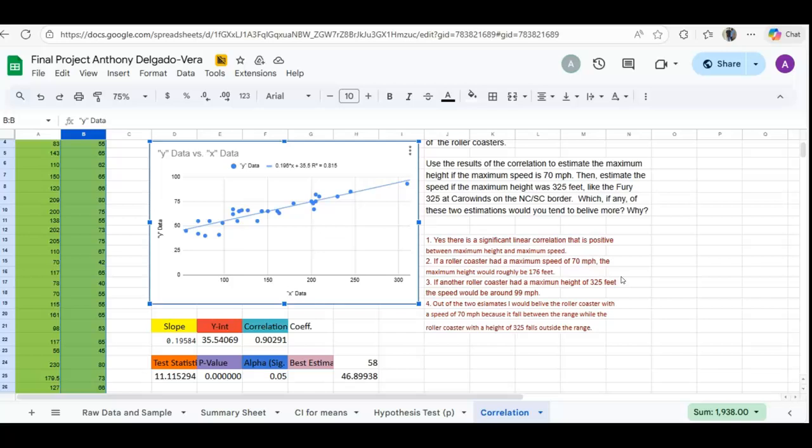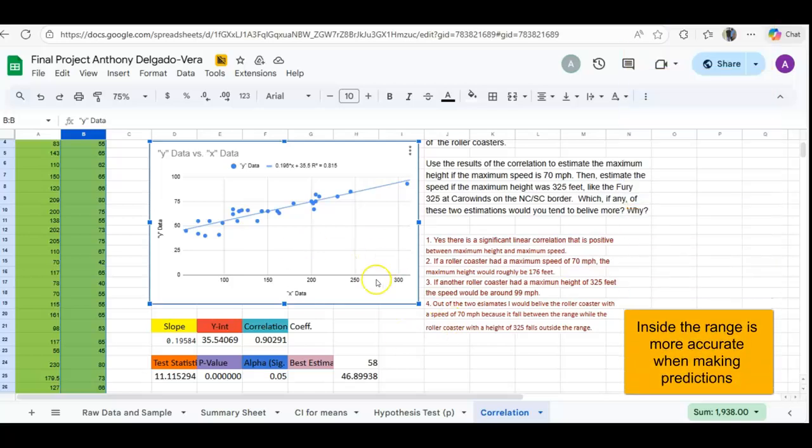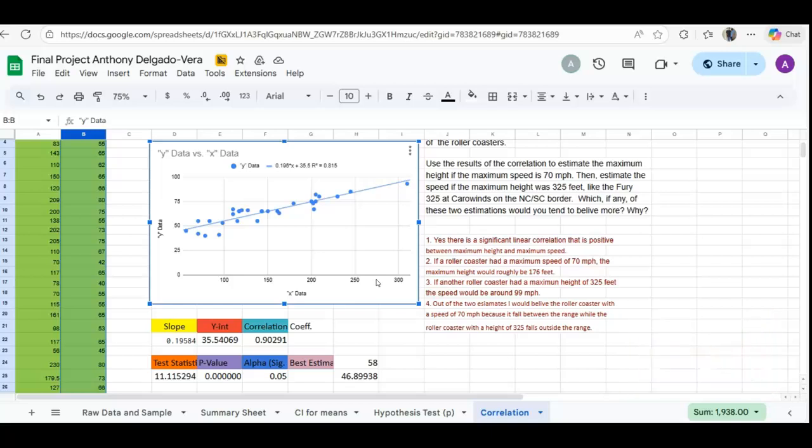And out of these two rides, I would believe the roller coaster with the speed of 70 miles per hour because it falls between the range, while the ride with a height of 325 falls outside the range. And in a correlation problem, you would want to make a prediction between the ranges because going outside of the ranges can lead to inaccurate predictions.